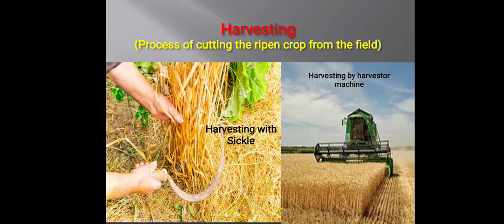After protecting our crops from such kinds of problems, now the time comes when the whole crop has ripened. The process of cutting the ripened crop from the field is called harvesting. Generally it is done with the help of a sickle, or nowadays we are using the harvester machine. The main purpose of the harvester machine is time saving. It saves our time and speeds up the process of harvesting.